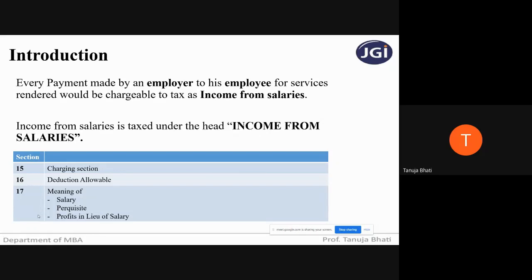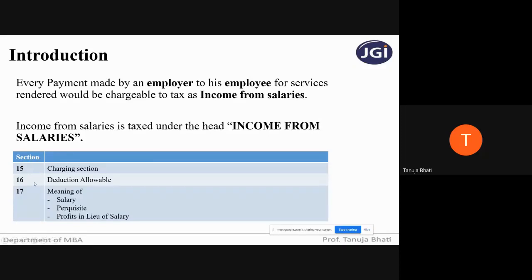Section 15 is the charging section. What do you mean by charging section? Like, I am the employee, I am receiving salary. When will this salary be charged to tax? This is called the charging section. Charging section means levy. When will my income from salary be chargeable to tax? This is covered under section 15.